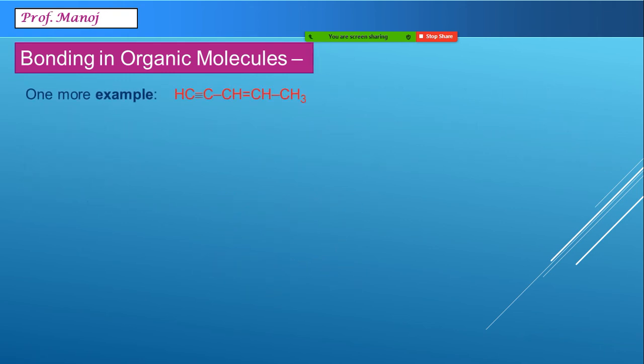Let us consider some more examples. Imagine this structure. If I see this last carbon here, you can see it has only single bonds, so it's sp3. This pair is double bonded, so both are sp2, and this last pair is triple bonded, so it's sp hybrid. So in the exam they can ask you all the hybridizations. They can ask you about a particular atom. For example, they can say this second and the third carbon show which hybridization. So second is sp and third is sp2. So they can ask peculiar structures like this.